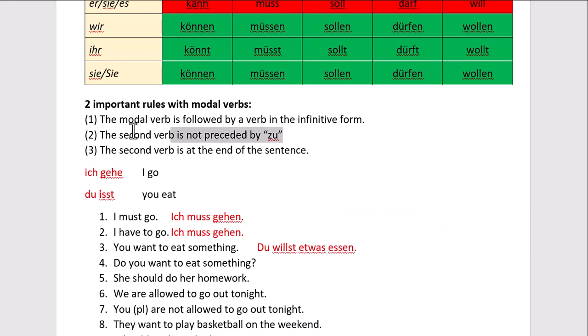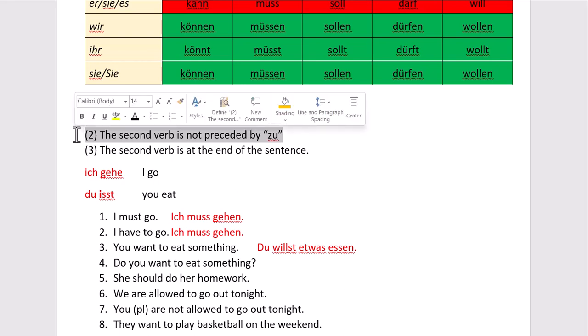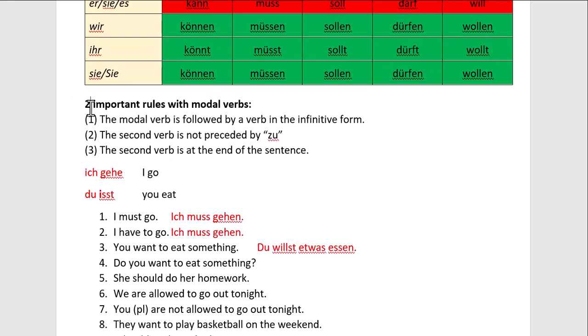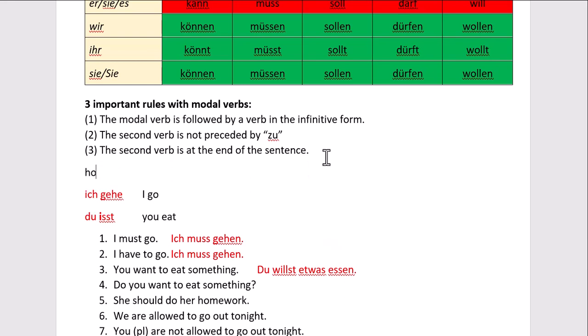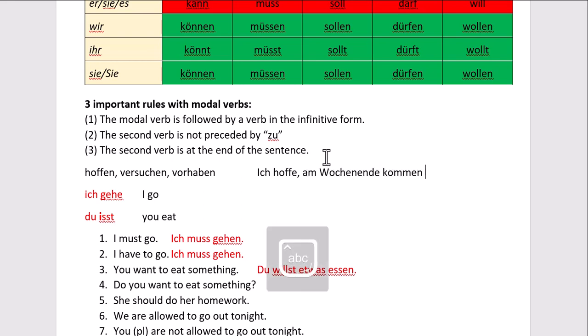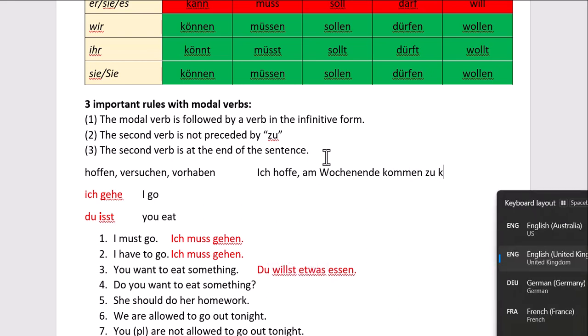The reason why this second one is important, why that just slipped into my rules, is that with so many other verbs, it is the case. So for example, with hoffen, to hope, or versuchen, to try, or vorhaben, to intend, when you use those verbs, the second verb does have zu. Ich hoffe, am Wochenende kommen zu können.